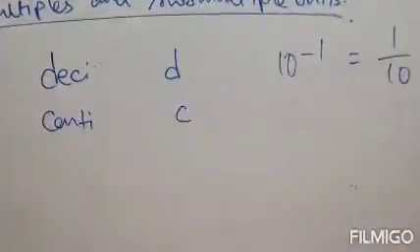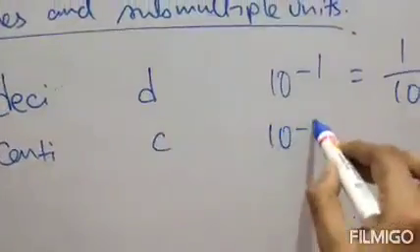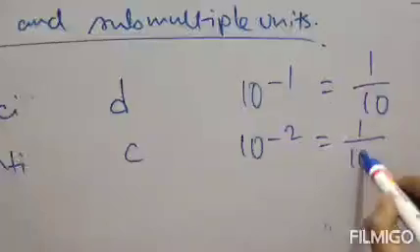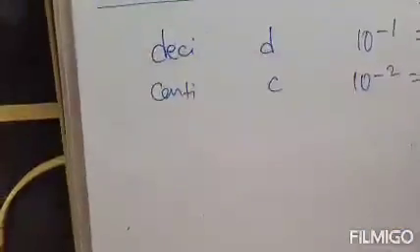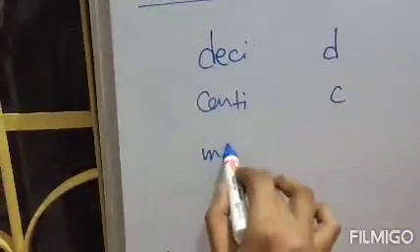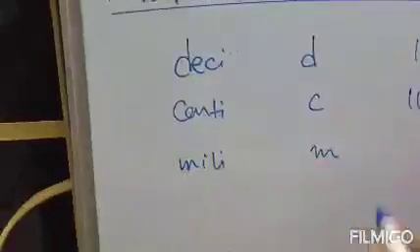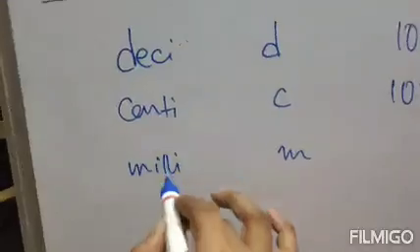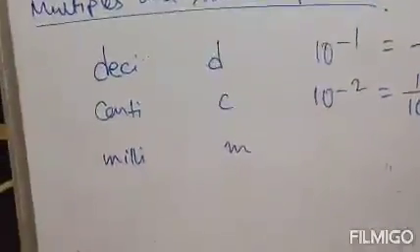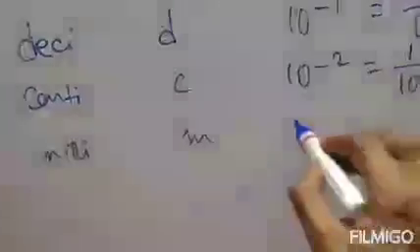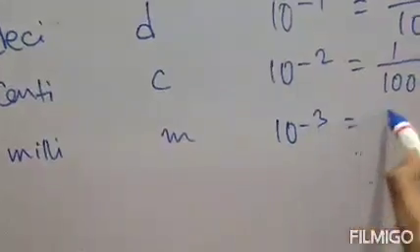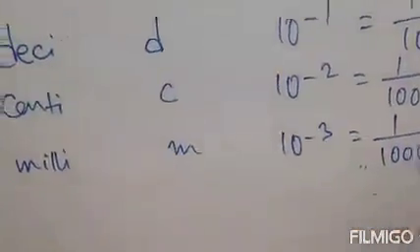The value of centi is 10 to the power minus 2, that means 1 by 100. Next submultiple unit is milli, it is double L, represented by small m. The value is 10 to the power minus 3, that means 1 by 1000.